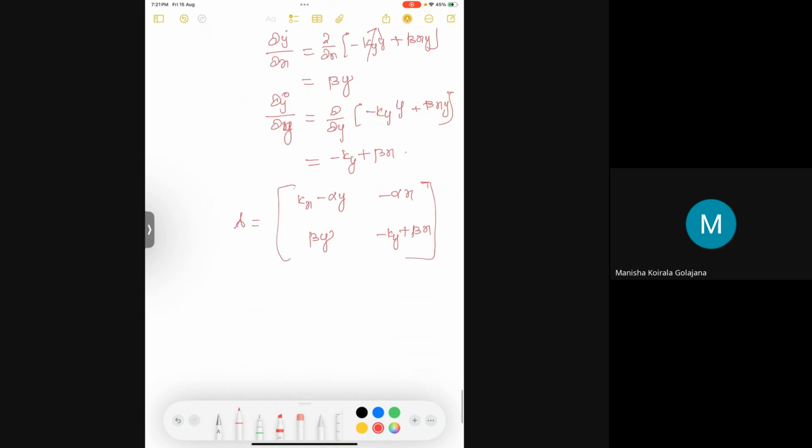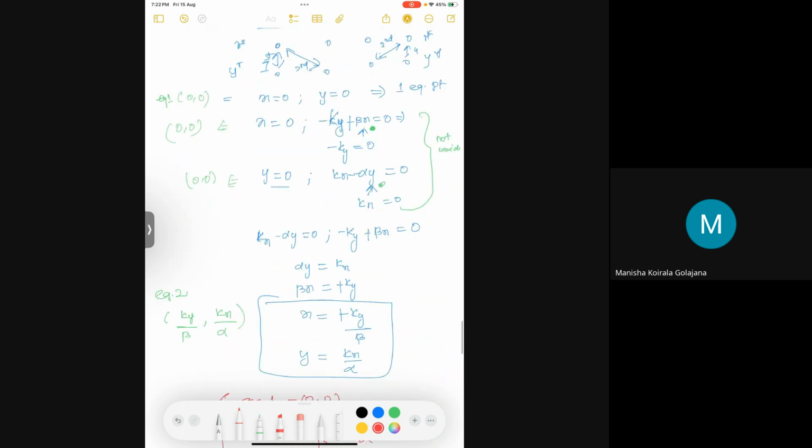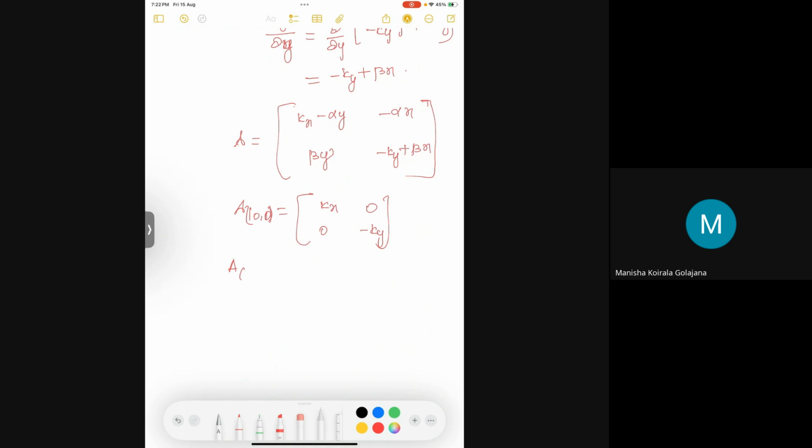Now we are going to linearize the system for 2 points. First at 0, 0. First equilibrium point 0, 0 we are going to try. Whenever I put x equal to 0 and y equal to 0, this will give me kx, 0, 0, minus ky. So this is one. When I do this for the other equilibrium point, instead of writing, I'm just copying to save time.